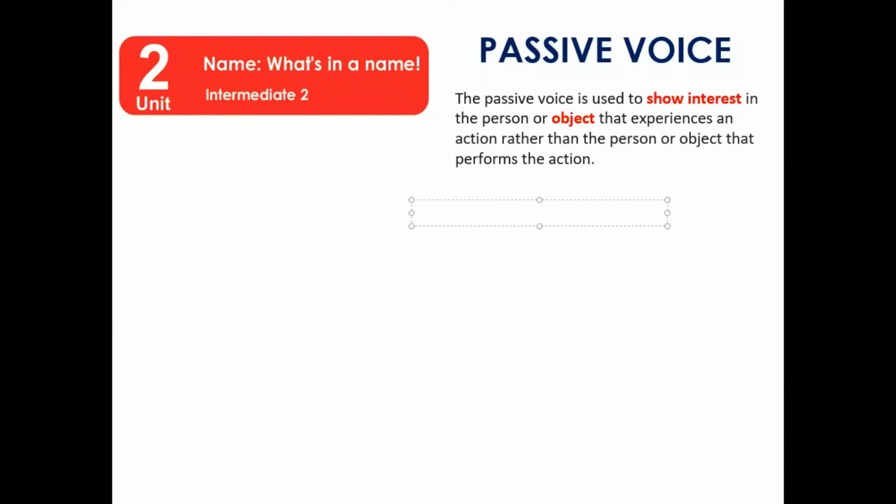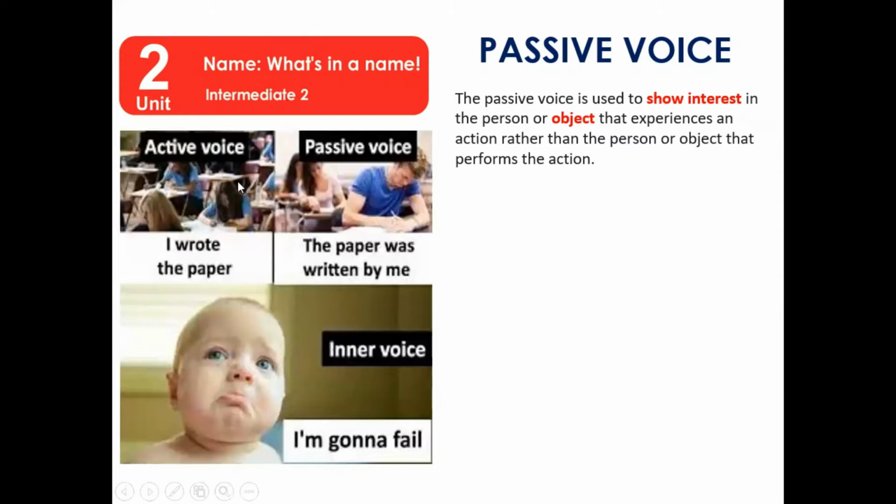For example, this is the active voice. I wrote the paper. Indeed, this sentence is in simple past. I wrote the paper. And what is the object? You know, the paper is the object, and this is the subject. So we need to give emphasis to the object, which is the paper. And now into passive voice, it is: the paper was written by me.